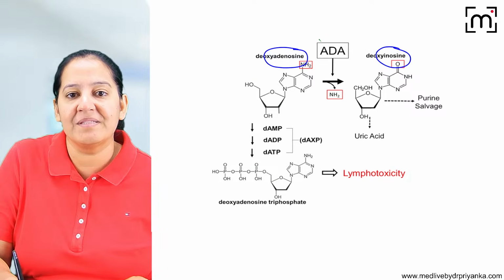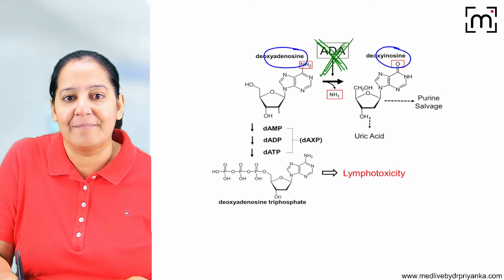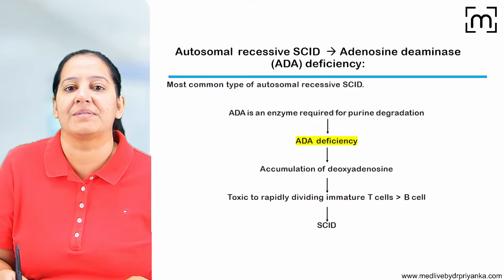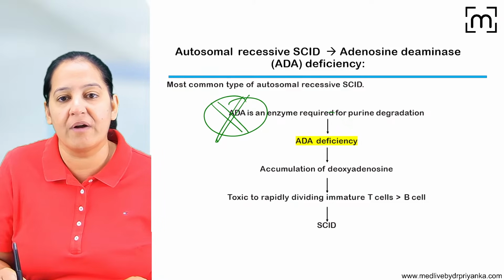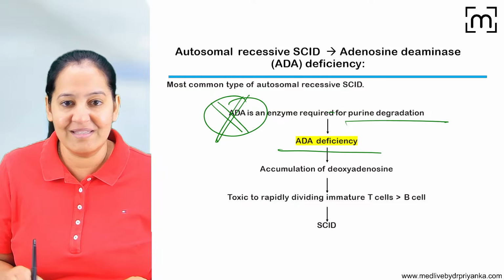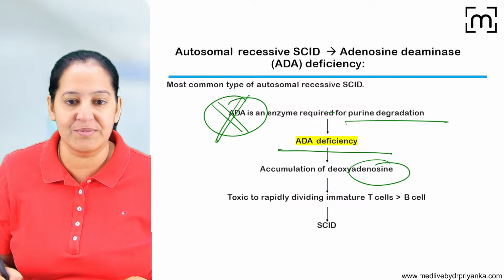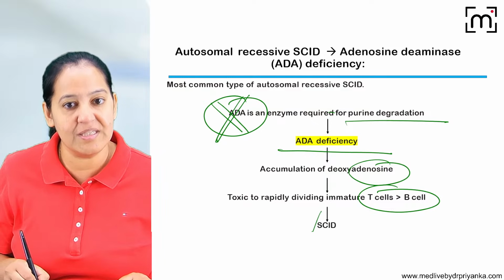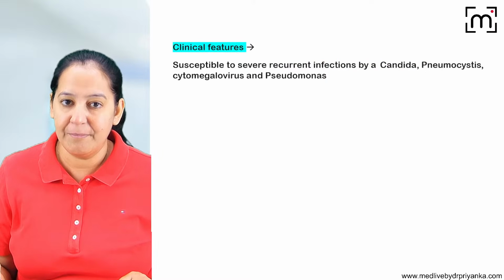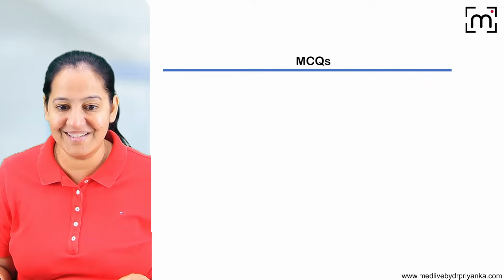So here the main problem is that ADA is absent, so adenosine will not convert into inosine. Here the ADA, adenosine deaminase enzyme, which is required for purine degradation, is mutated. So there is accumulation of adenosine. It will not convert into inosine, and it is toxic for both B and T, and that will lead to severe combined immunodeficiency. Got it? So we are done.